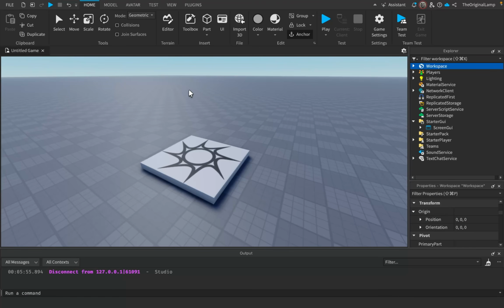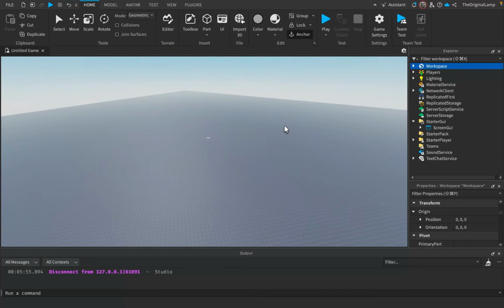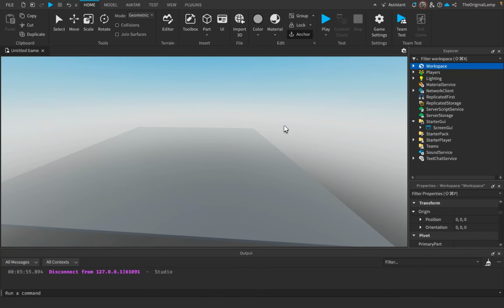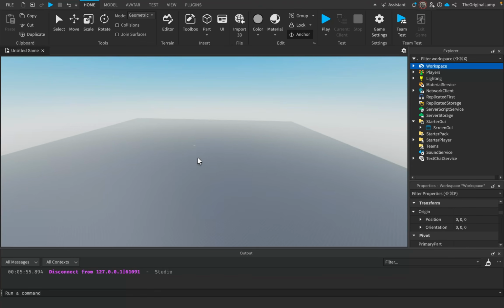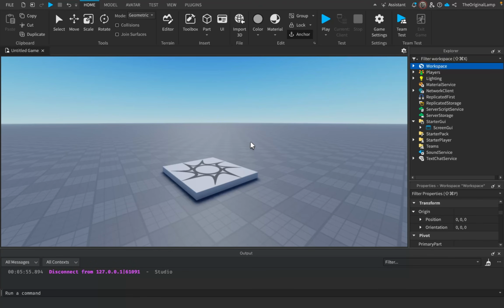So this is the project file of that game. As you can see, we have a lot of amazing stuff here, as in we just have the blank project file and nothing else. I started this game with one intention: to see if I can bypass the chat filter.